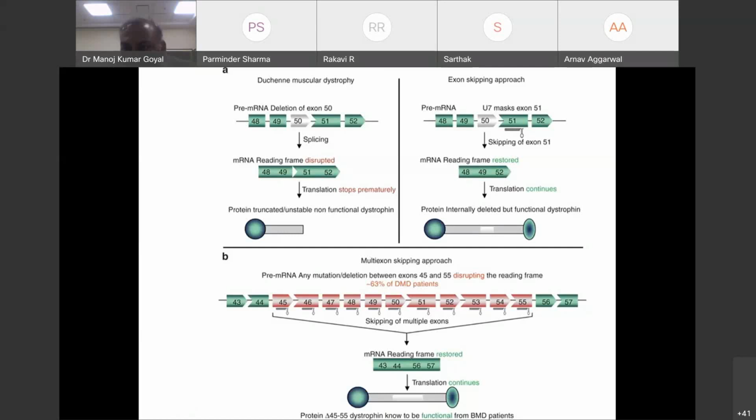Clear? Anything else? Sir, what is the DVT prophylaxis we follow in these bedridden dystrophy patients? See, that question has been asked many times. I have not given DVT prophylaxis to any patient of DMD.